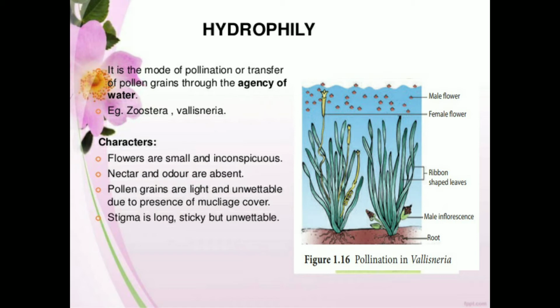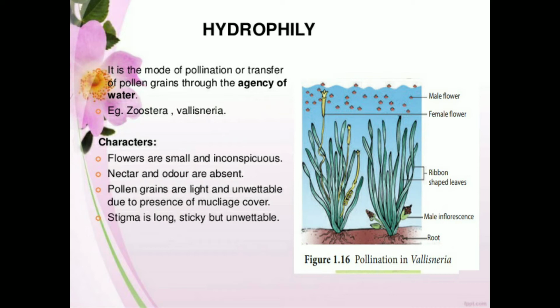Okay, these are the characters of flowers present in submerged or aquatic plants. The flowers are small and inconspicuous, not attractive or broad, they are very small. Nectar and odor are absent. Why are nectar and odor absent? Because they are not attracting any animals like birds or insects. Typically the pollination is by water. Next, pollen grains are light and unwettable due to the presence of a mucilage cover.